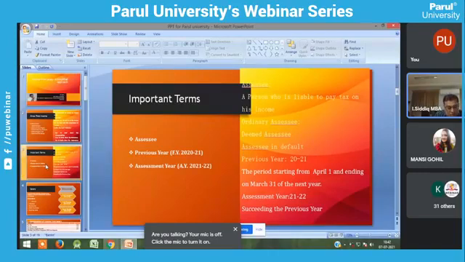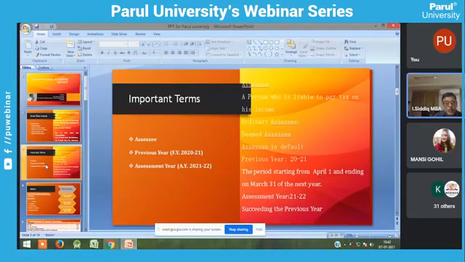Suppose your income exceeds the exemption limit. You have a liability. If income exceeds your exemption limit, you have to pay tax on your income. This is called an assessee. So an assessee is a person who is liable to pay tax on his income which exceeds the exemption limit. At present, the exemption limit is up to rupees 2,50,000.